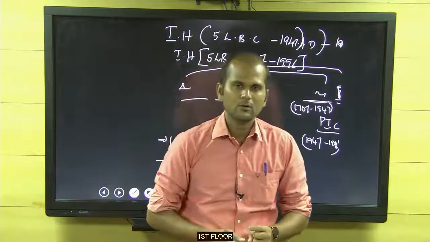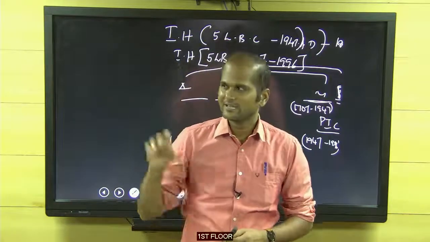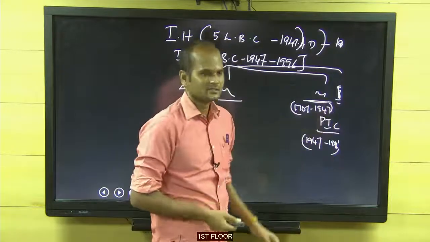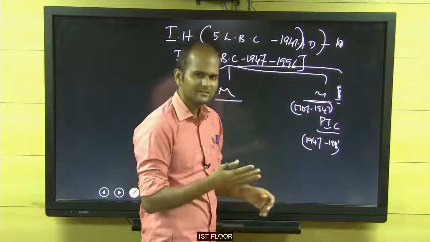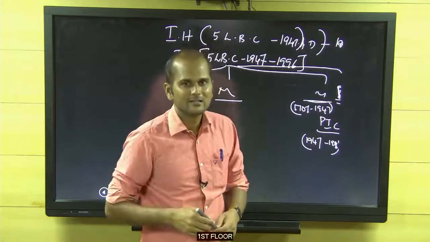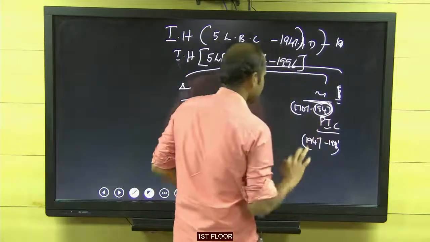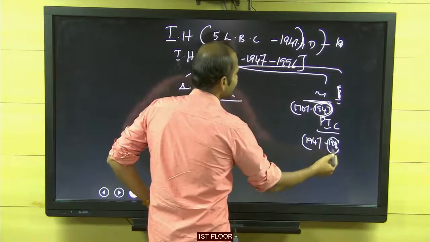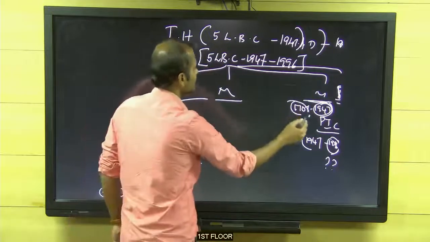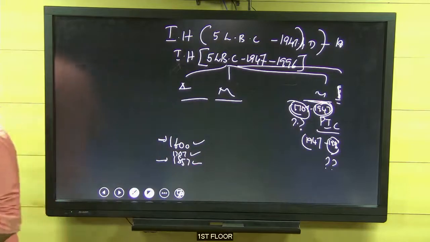Okay, you should know why 1707. It's an auspicious year for me. Otherwise, I like that number, sir. That's why I kept it. Why 1947? I like that number, sir. Why 1996? It seems a randomly chosen number. No, reasons are there. So you should know the reason. Why 1947? Independence. Right. My question is why 1996? I kept it. Type it. And why 1707? Type it. You type it.